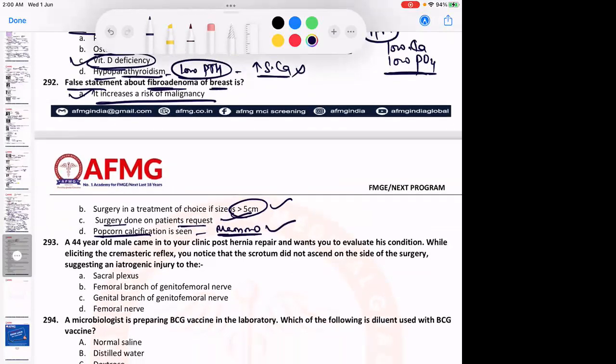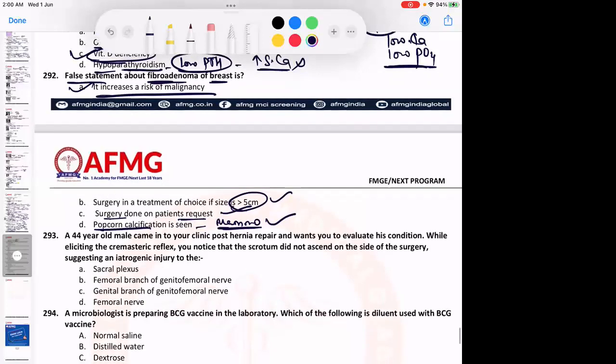So please remember, increased risk of malignancy is not seen with fibroadenoma. It is a benign breast tumor.